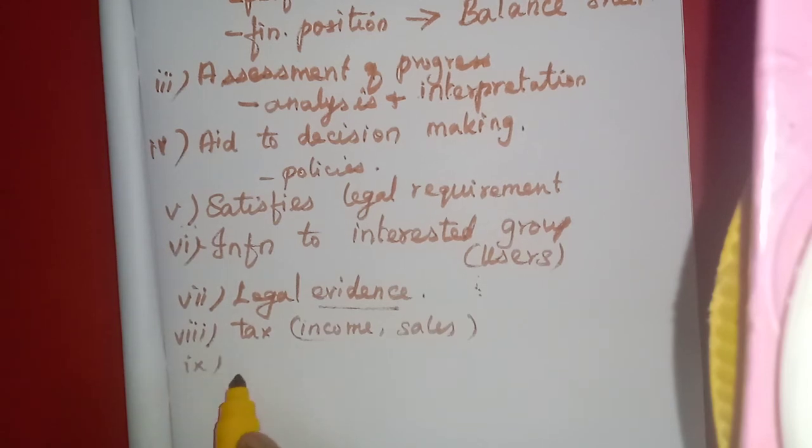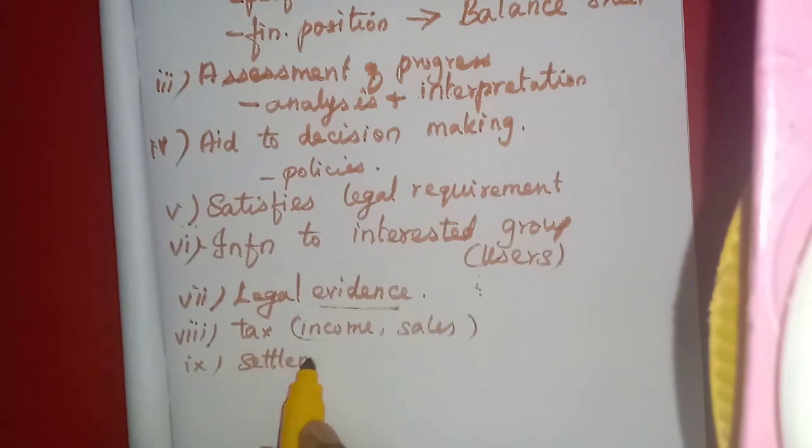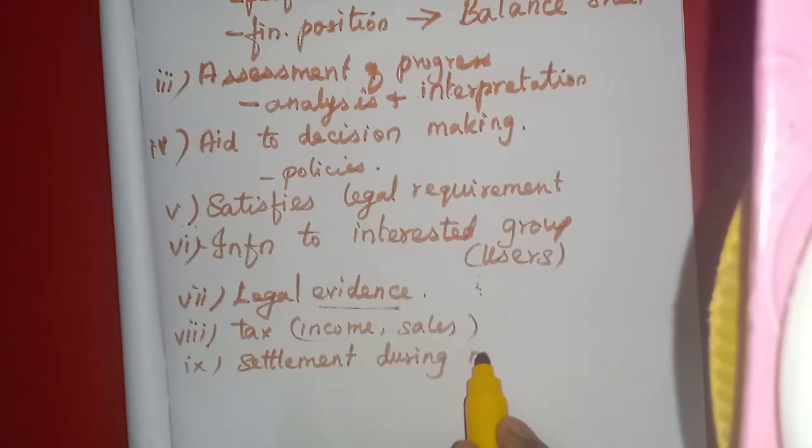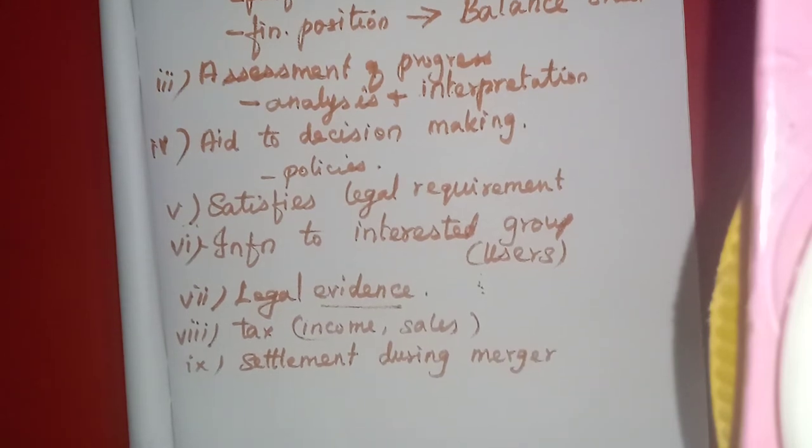Then any settlement during a merger. Merger means two organizations will join together and run as one organization. Recently the Syndicate Bank and the Canara Bank have become one bank.